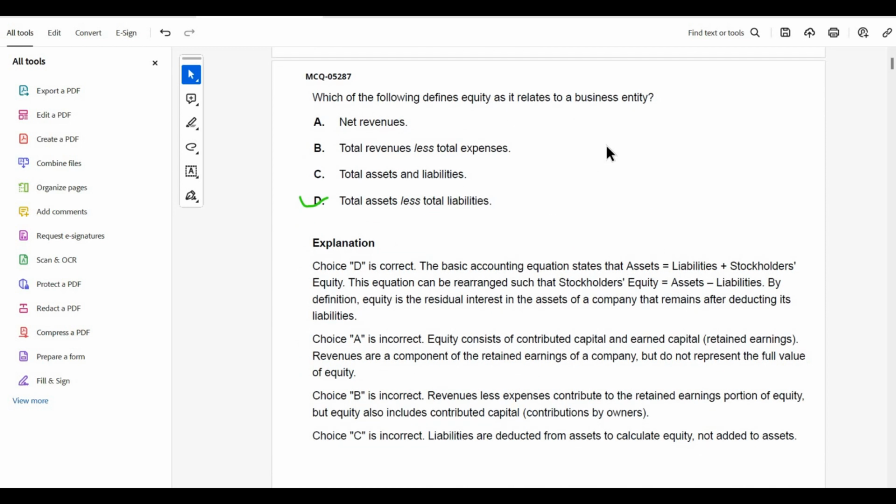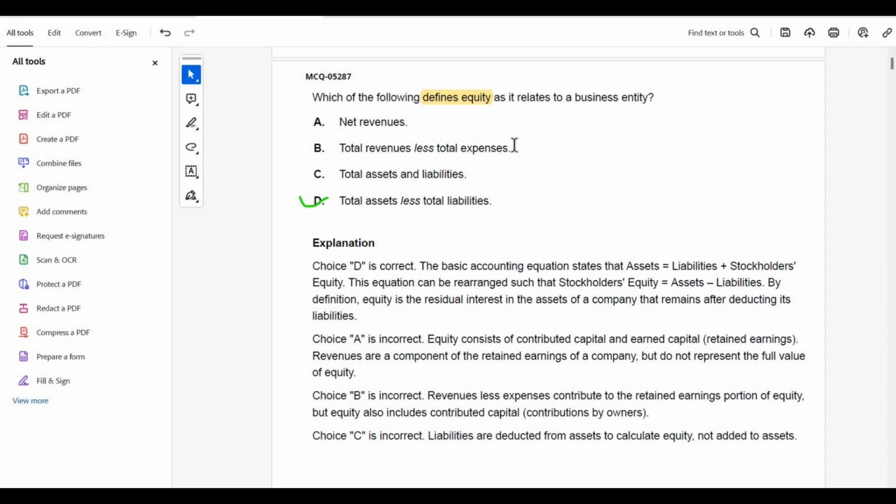Coming to the next one, which of the following defines equity as it relates to a business entity? Net revenue, total revenue... which of the following defines equity? Equity, as I said in the previous lecture, we know the formula that total assets equal total liabilities plus equity.